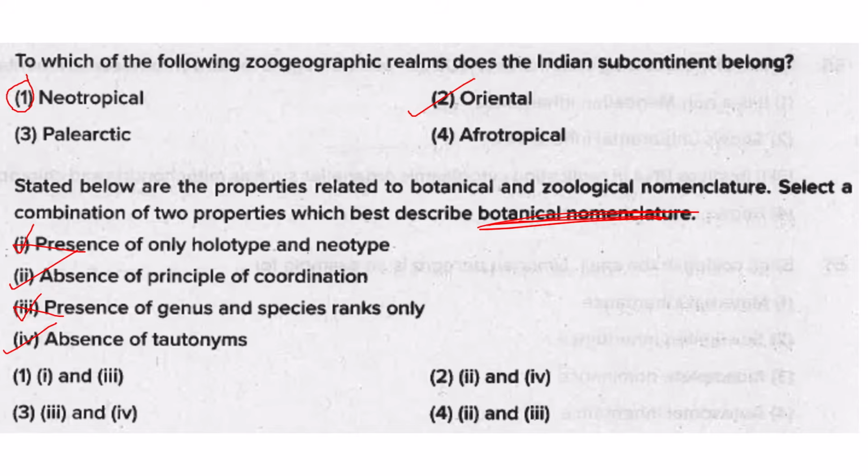For example, Rattus rattus. Rattus is genus name, Rattus is species name. But in plants, for apple, you cannot name Malus malus. You have to name Malus as genus name and the species name will be some other thing. So absence of tautonyms is a characteristic of botanical nomenclature. So 2 and 4, that makes option 2 as the answer.